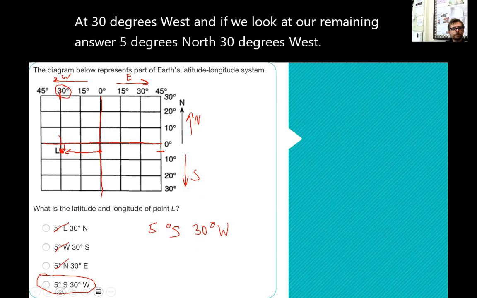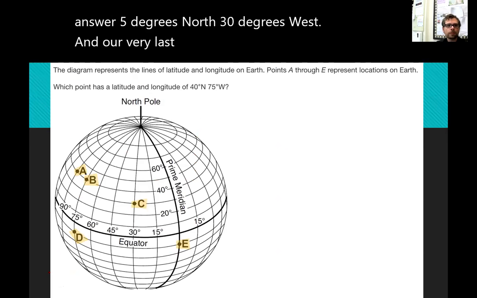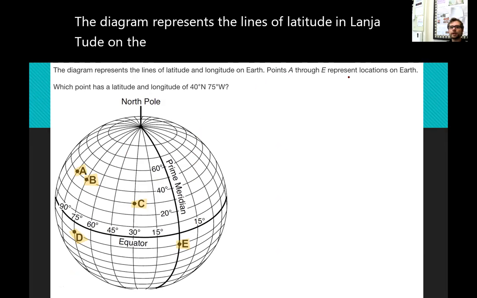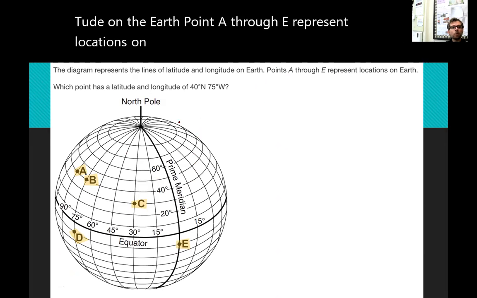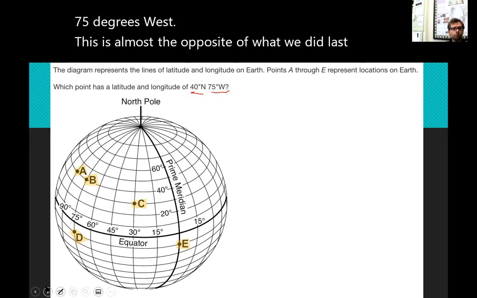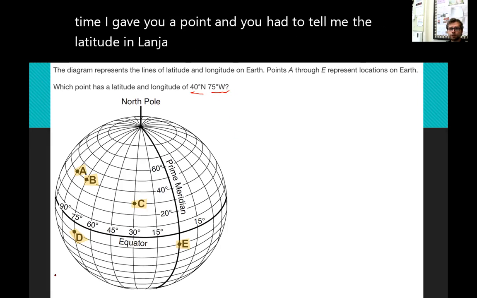Cool. All right. And our very last question. The diagram represents the lines of latitude and longitude on the Earth. Points A through E represent locations on Earth. Which point has a latitude and longitude of 40 degrees north, 75 degrees west? This is almost the opposite of what we did last time. Last time I gave you a point and you had to tell me the latitude and longitude. This time I tell you the latitude and longitude, you have to give me the point.